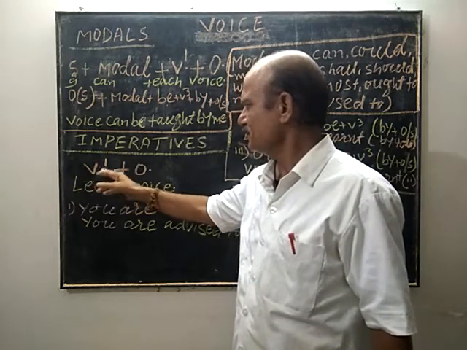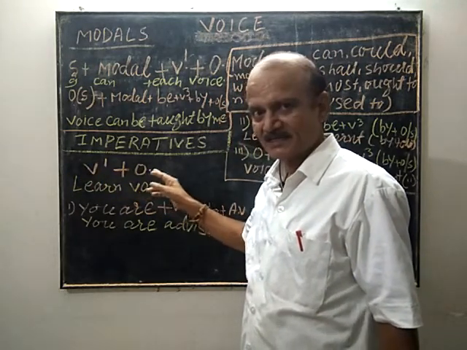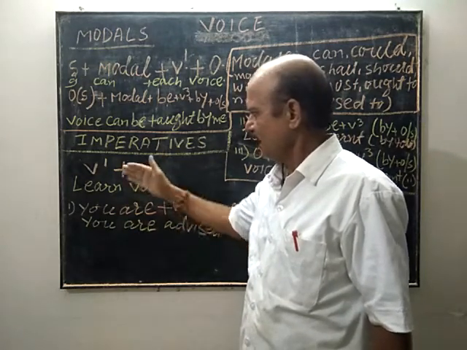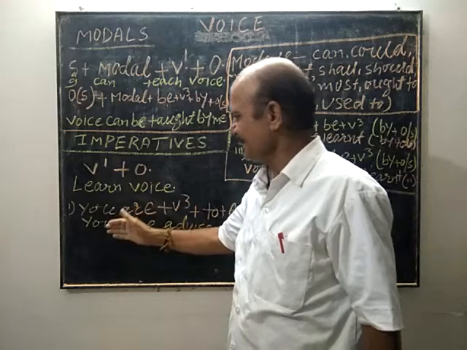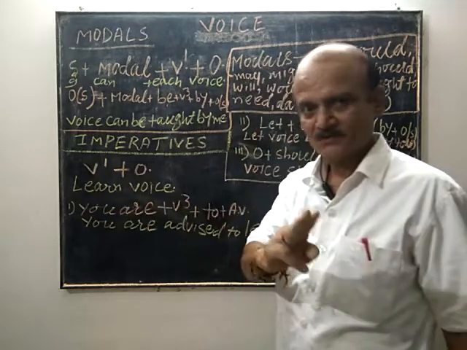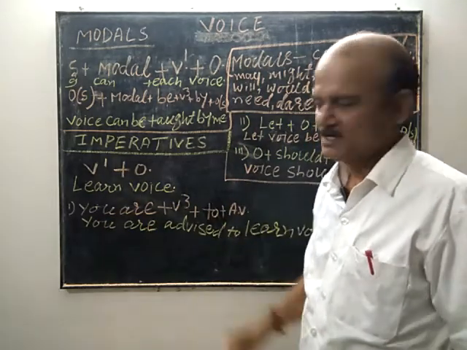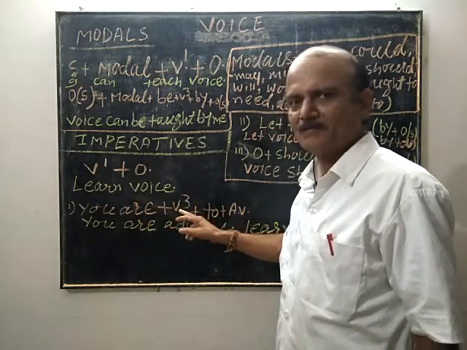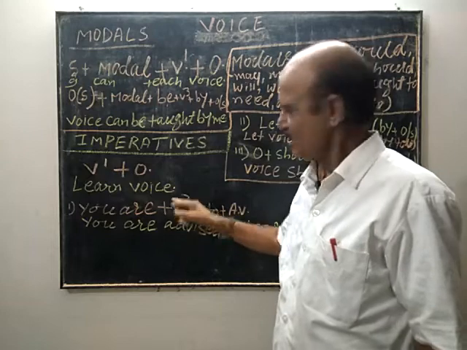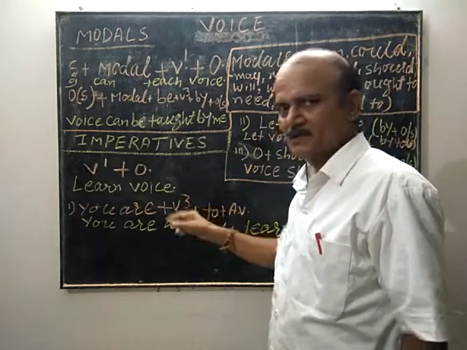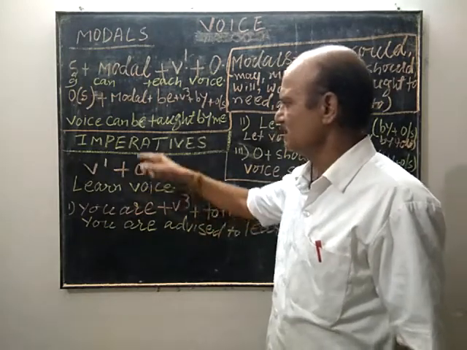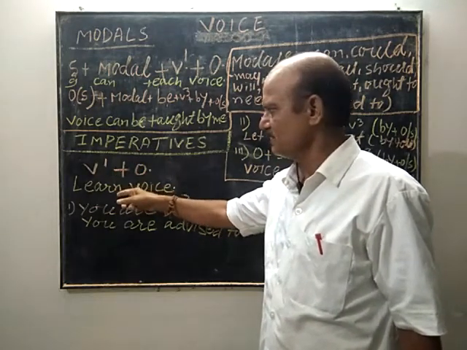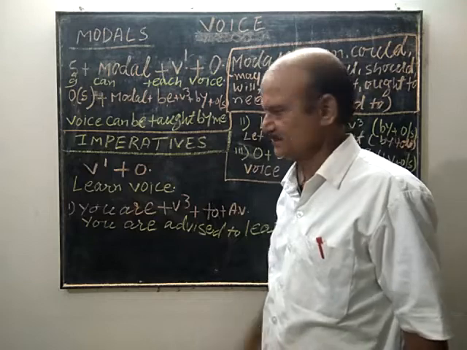First form of the verb plus object is active voice in imperative sentence, and we change it in 3 ways. The first thing, you are, third form of the verb. The third form of the verb will depend on the first form of the verb of the active voice.